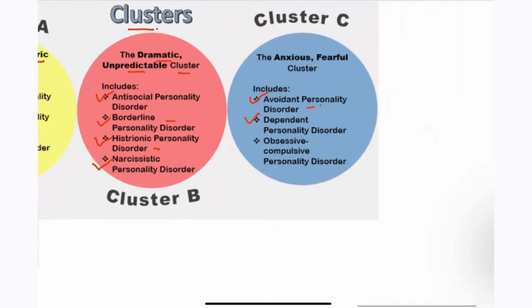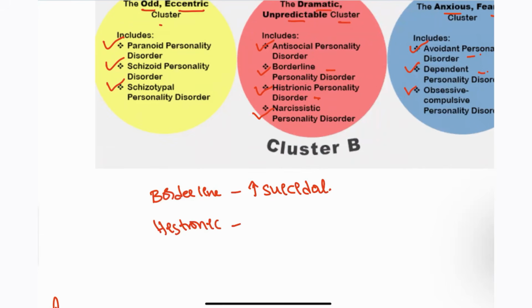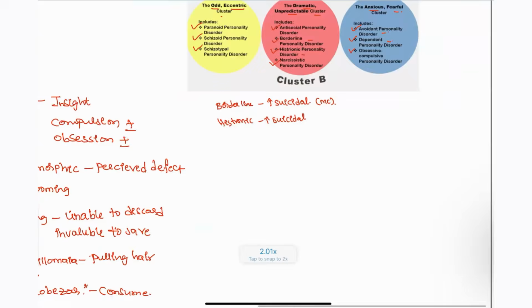Next, dependent, they are dependent on others. Next, obsessive compulsive personality disorder. So this is under cluster C, anxious and fearful. One thing that you have to remember, borderline patients are associated with increased suicidal risk. And histrionic also after that. But most common is that patients with borderline will have the risk of suicide, right? These are some of the important points that you have to take note of.